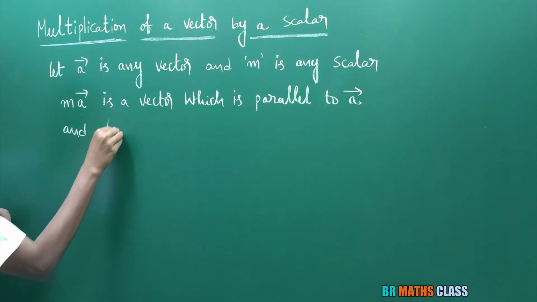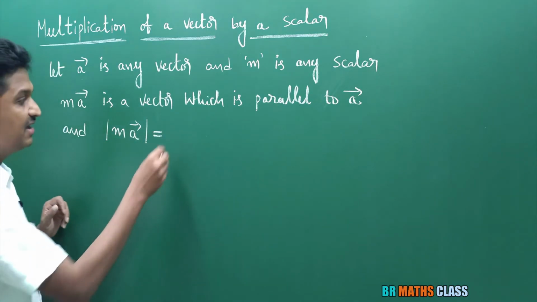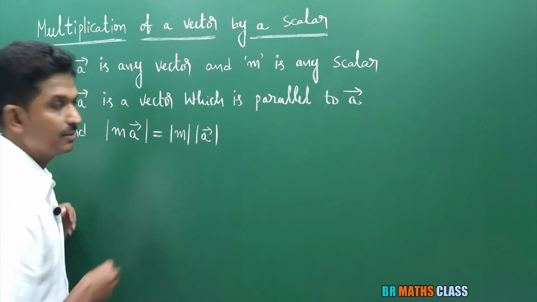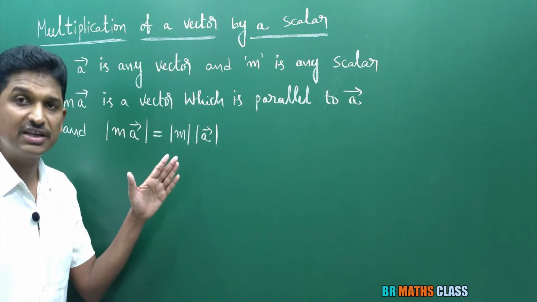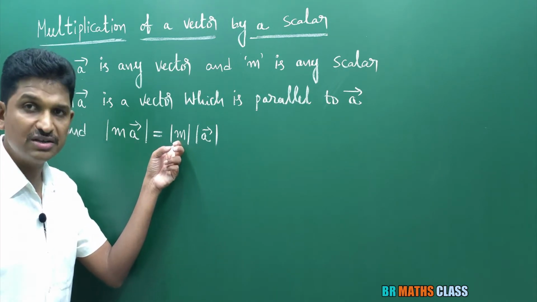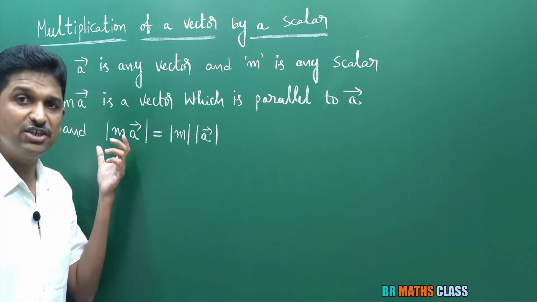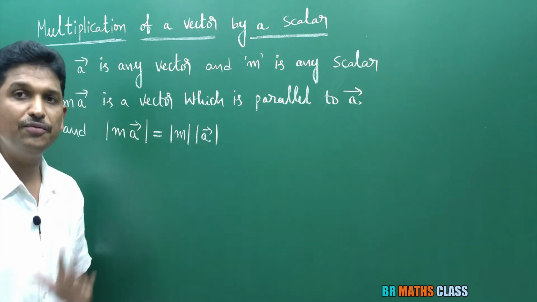And the magnitude of m a bar is defined as modulus of m times the magnitude of a bar. We know that the magnitude of a vector is nothing but the length of the vector, and length is always positive. That's why I kept the modulus here. Even though m is negative, modulus of m is positive. So the magnitude of m a bar is modulus of m into magnitude of a bar.